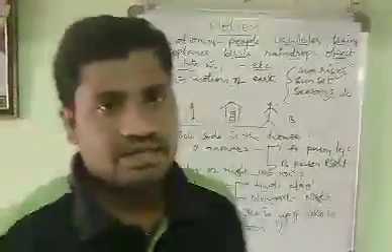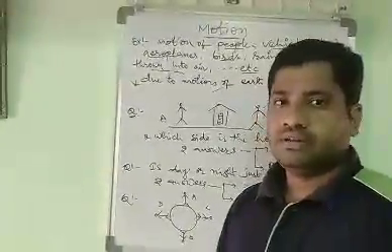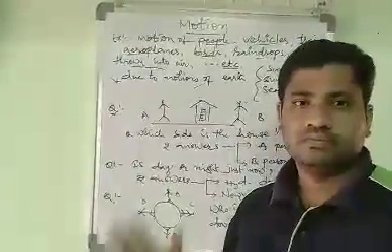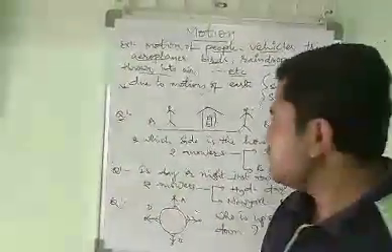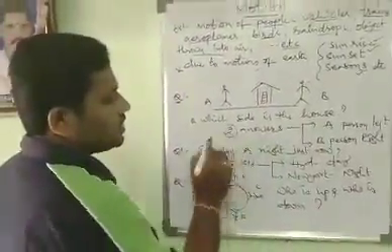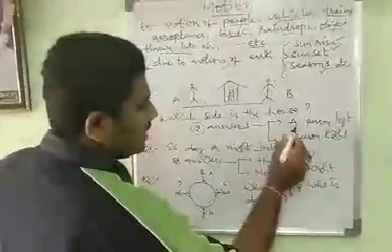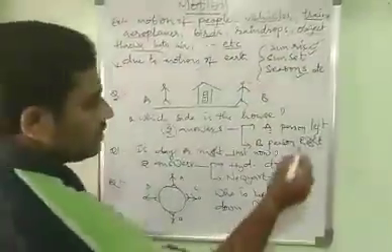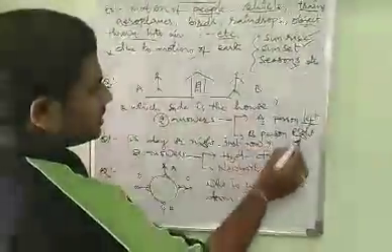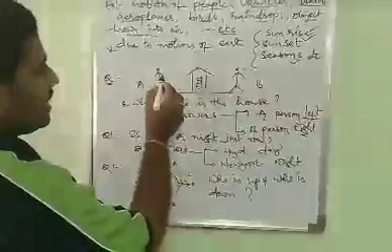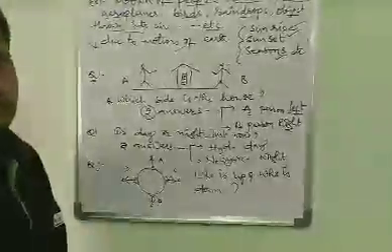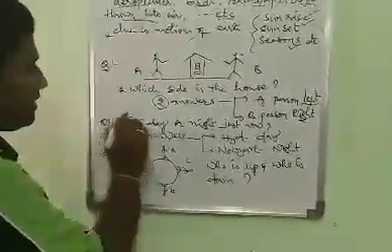When I change my direction, my position, assume that I am the B person. Which side is this board? Right side, isn't it? So here also the question is the same. Which side is the house? There are 2 answers. First one is, as per the A person, the house is on the left side. As per the B person, the house is on the right side. As per A, left side. As per B, right side.